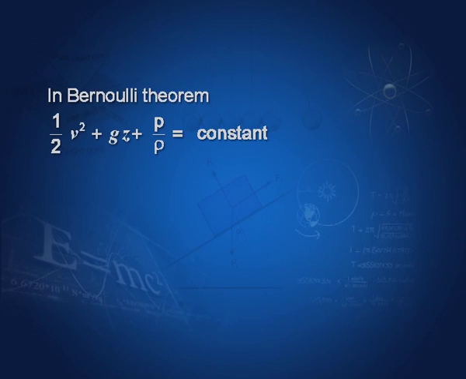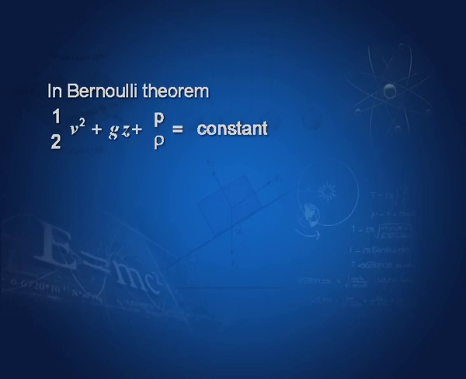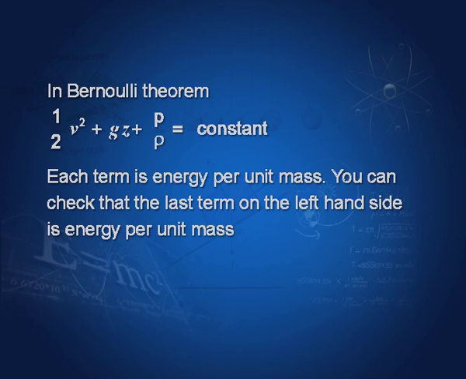In Bernoulli's theorem, you are familiar with this theorem, I am sure. Half v squared plus g z plus p by rho is constant, and we said earlier that each term of the equation must have the same dimensions. Here also each term is energy per unit mass, you can check it. You can check that the last term on the left hand side is energy per unit mass.